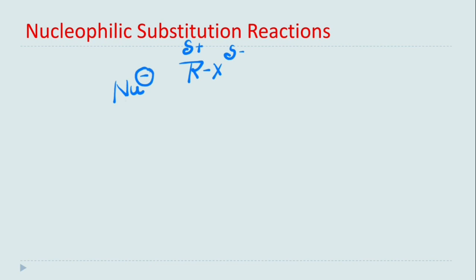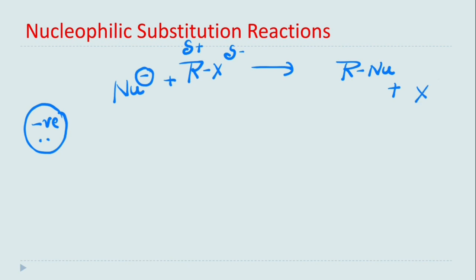Any species which has negative charge or lone pairs is called a nucleophile, meaning nucleus loving species. Any nucleophile will react with haloalkane, the nucleophile will be attached to the carbon chain and the halo group will be removed in the form of halide ion. This is the basic nucleophilic substitution reaction.